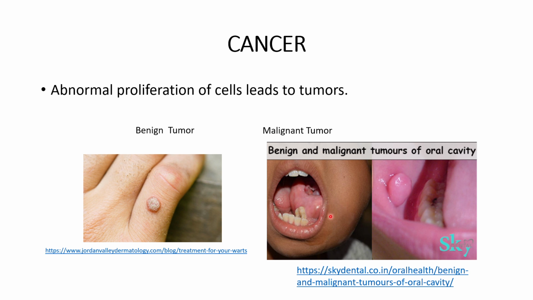So this information will help us to know that not every tumor might be fatal or dangerous to human beings. Only the malignant tumors are dangerous to human beings or any living organism.